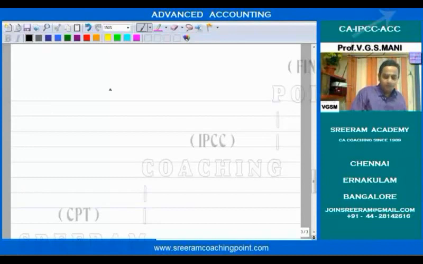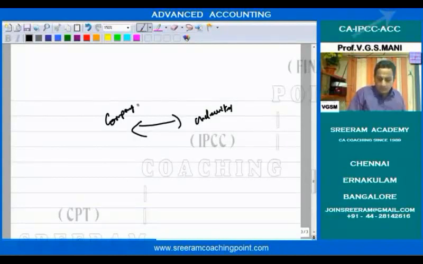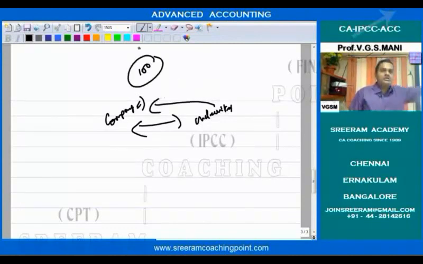Now tell me, here also 2 parties are there. Who are the 2 parties? Any contract for that matter, minimum 2 parties. One party is the company, another person is the underwriter. Now, what are they going to do? This company is going for a public issue, and suppose they are issuing 100 shares, and the underwriter enters into an agreement with the company and underwrites 100 shares. It indicates that if the company has subscribed for only 85, then the balance 15 will be taken up by the underwriter.